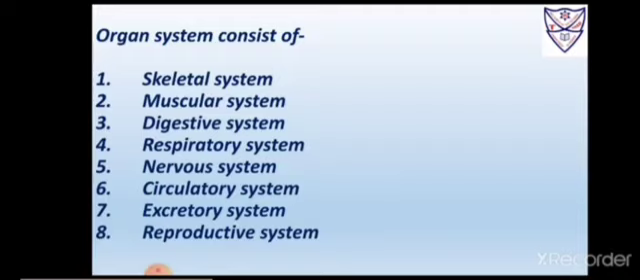The organs that can be seen are external organs and the organs that can't be seen are called internal organs. Now these are the organs we can't see, so they are internal organs. Now let us study all these organ systems in detail one by one.